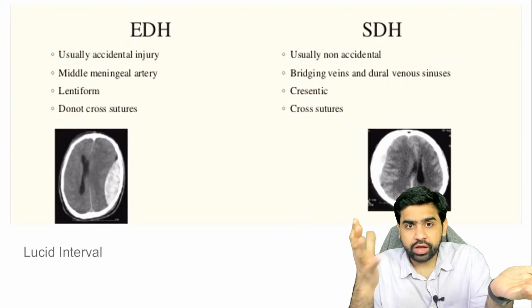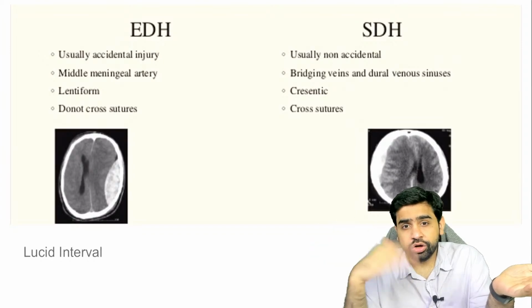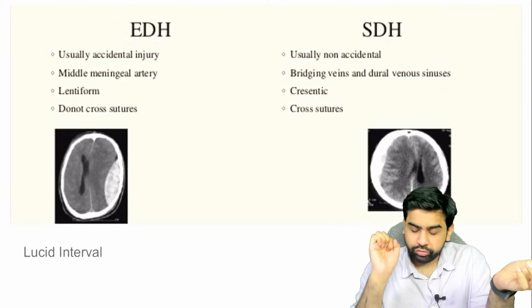Now what you need to understand over here is that you basically get a concavo-convex opacity. That is what you need to understand over here.